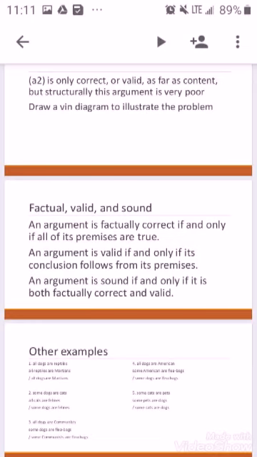Logic. Basic logic and arguments. What is logic?